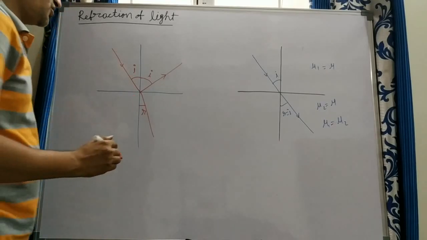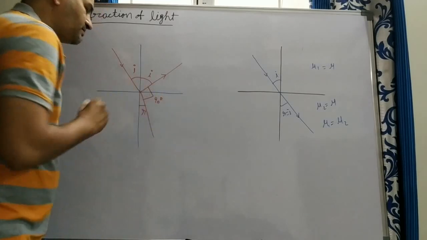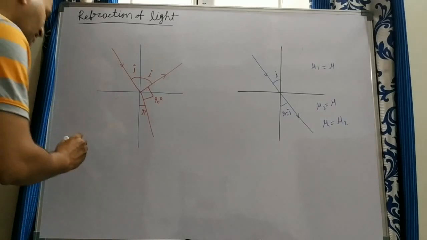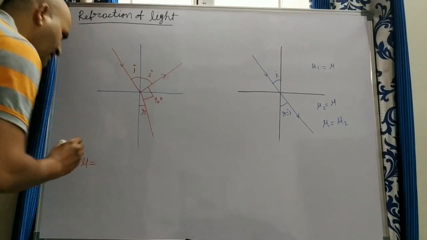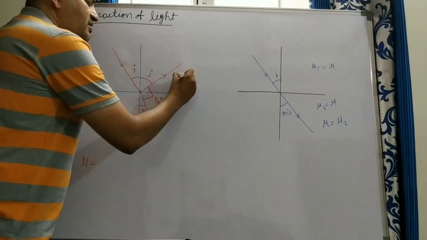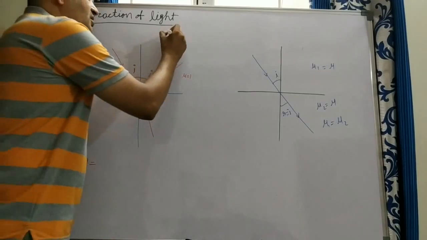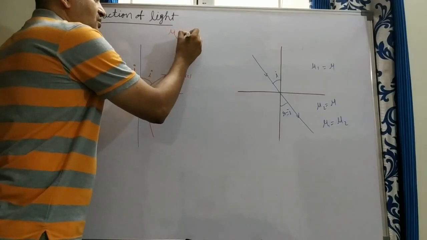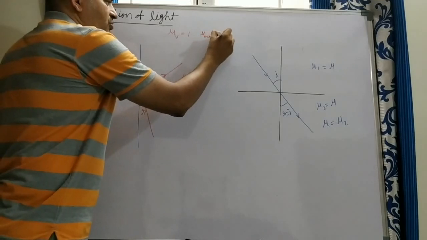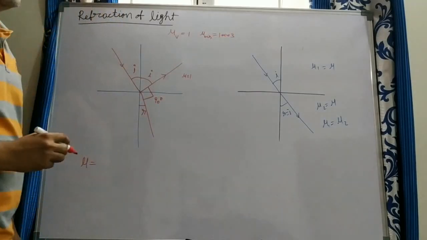Suppose you assume a situation where the angle between the reflected ray and the refracted ray is 90 degrees. Then what is the refractive index of the medium? The refractive index of the medium mu is equal to what you can write. Suppose it enters from air into some medium. Here the refractive index is 1, you can take. For air or vacuum they almost took it as 1. Why? Because you see the refractive index of vacuum is 1 and the refractive index of air is 1.0003. Like this, we get only a small change.